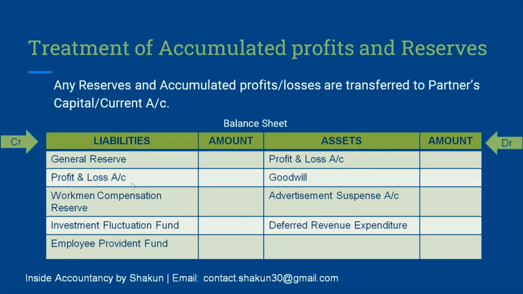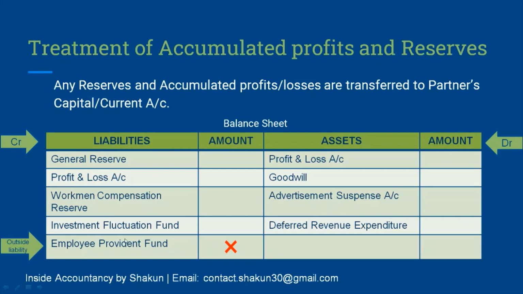Now you must be noting that profit and loss account has been mentioned on both sides. See, P&L account can either have a credit balance or it can also have a debit balance. Depending upon the balance, it will be shown either on the asset side or on the liability side. Now, one thing that I've mentioned here, it was not supposed to be here, but purposely I've mentioned it because I wanted to make clear that employee provident fund is an outside liability. Since it is an outside liability, this is not the amount that has been appropriated from the profits. Therefore this amount will not be transferred to partners' capital or current account.